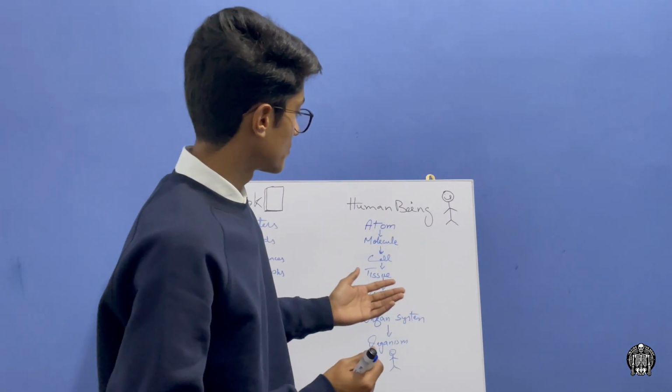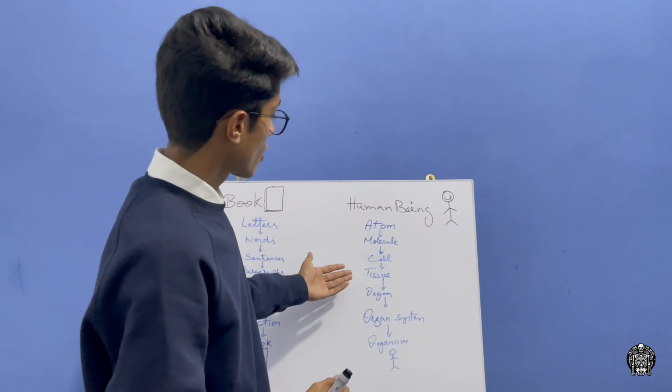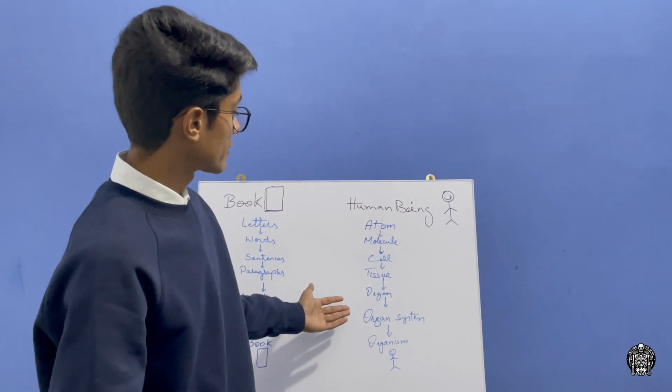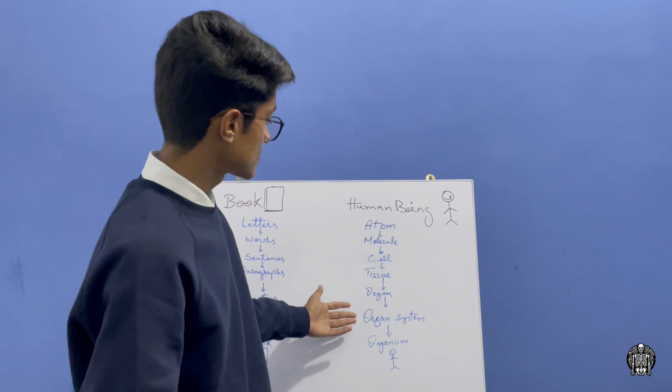When atoms combine, molecules are formed. When molecules combine, cells form. Cells are the smallest independent unit of life in the human being. When a number of cells combine, they form a structure called tissue, and when tissues combine, they form organs. When organs combine, they form a system called an organ system, and when a number of organ systems combine, they form an organism.